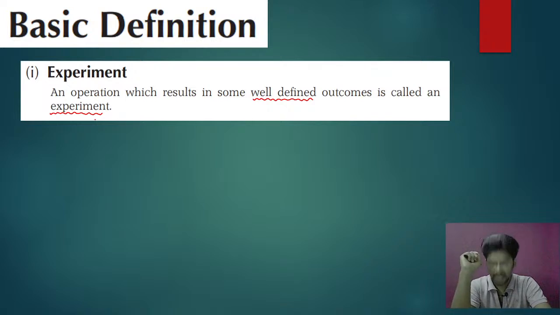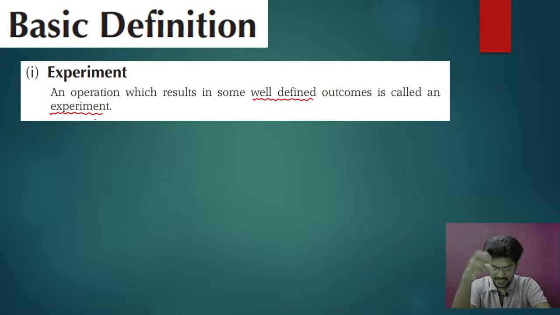In sets, we learn it as a collection of well-defined objects, or well-defined elements. That is called a set, that we learn in the sets topic.